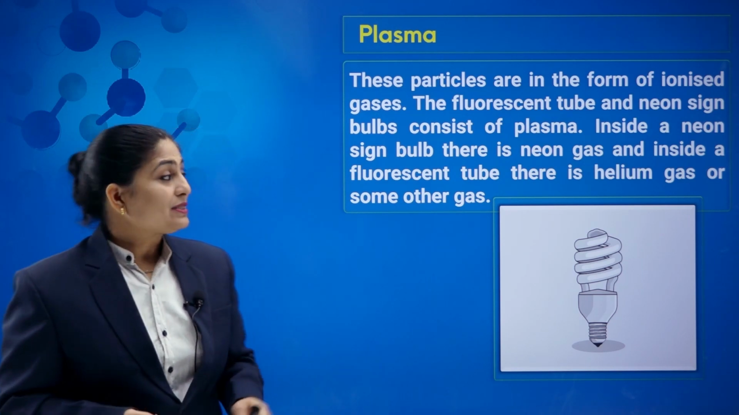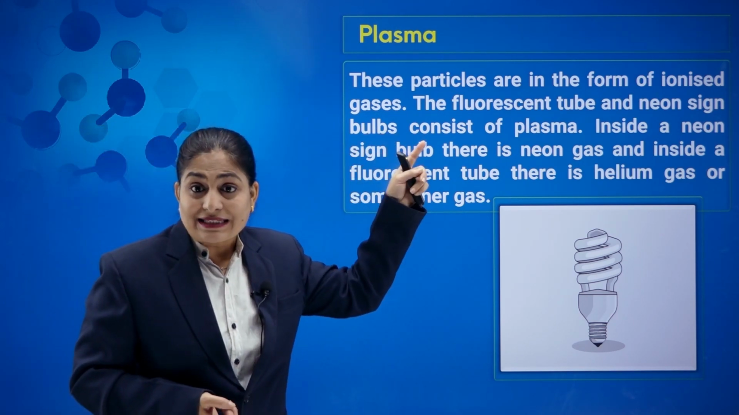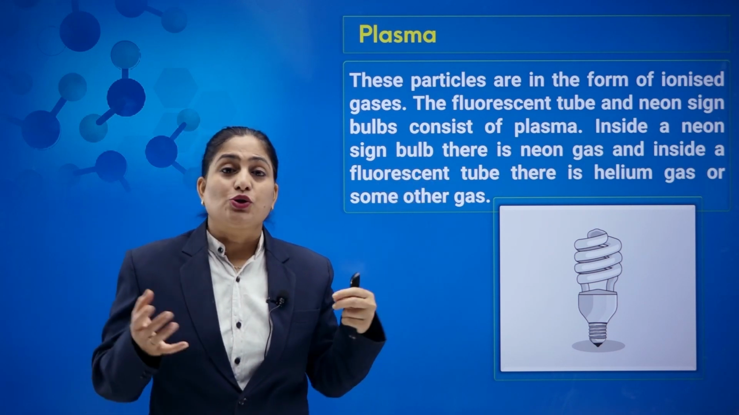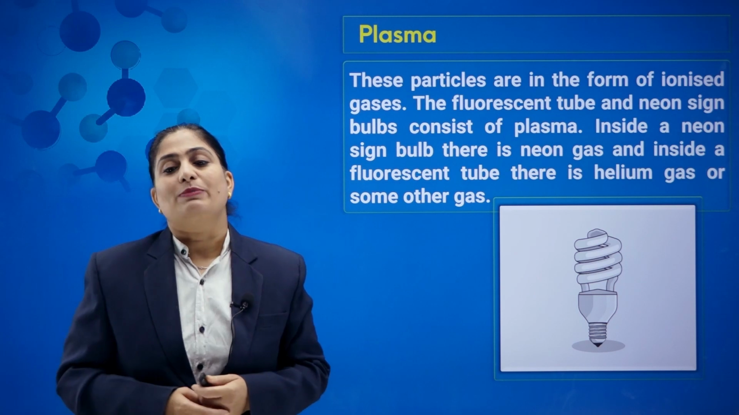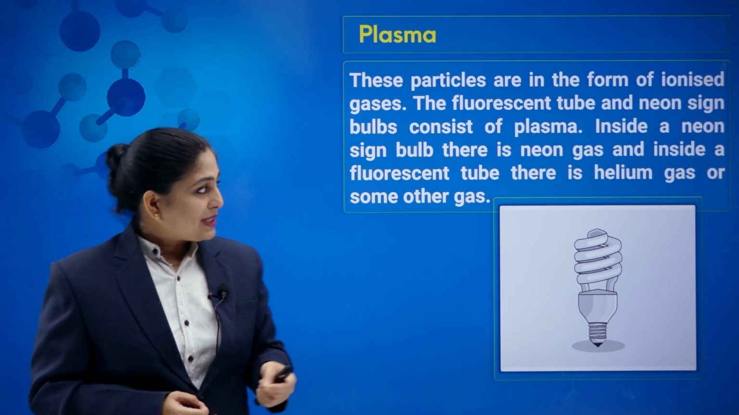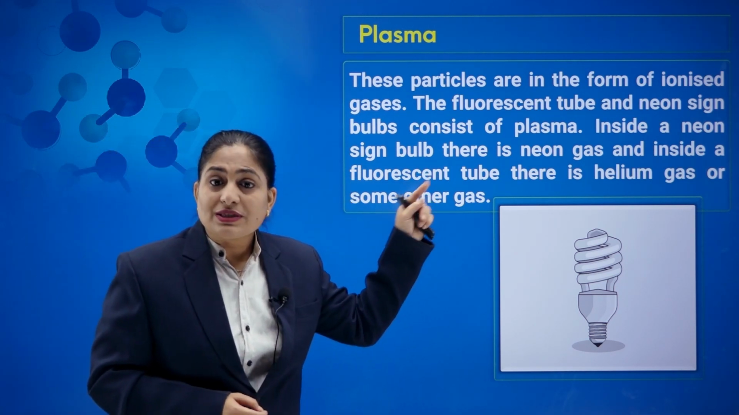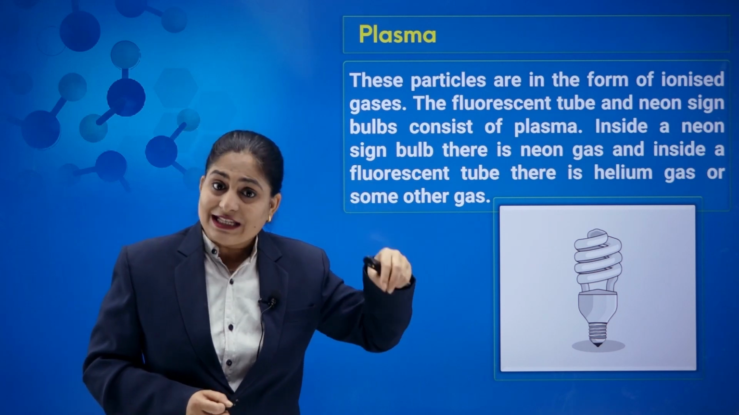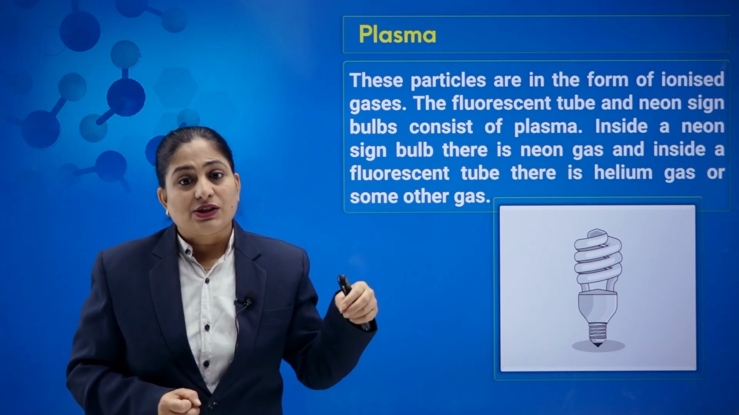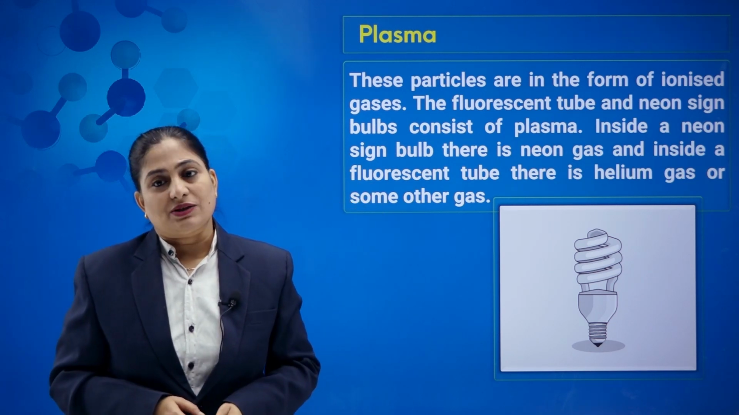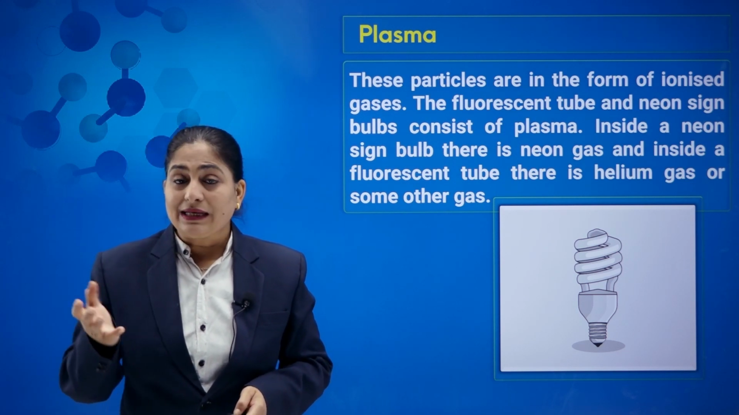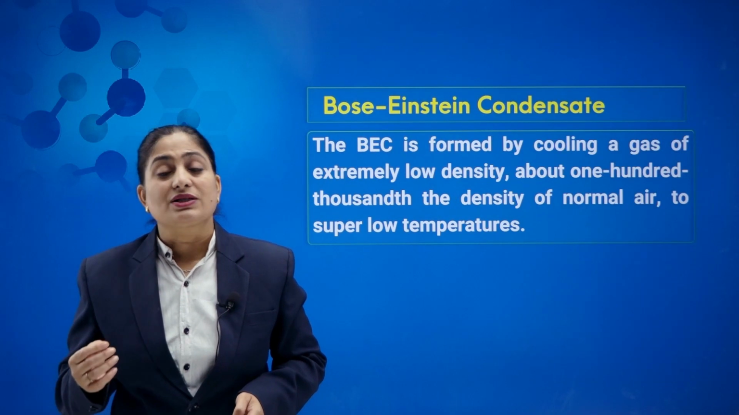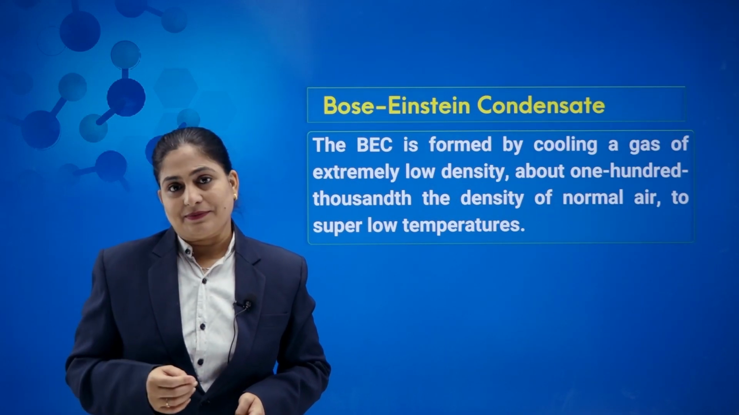These are the particles in the form of ionized gases, and nowadays we are using the fluorescent tube or plasma TV and neon sign bulb. They consist of this plasma. Suppose I take the example of a neon sign bulb. There is neon gas present in this tube in the form of plasma state. So here we have plasma, that is the particles in the form of ionized gases.